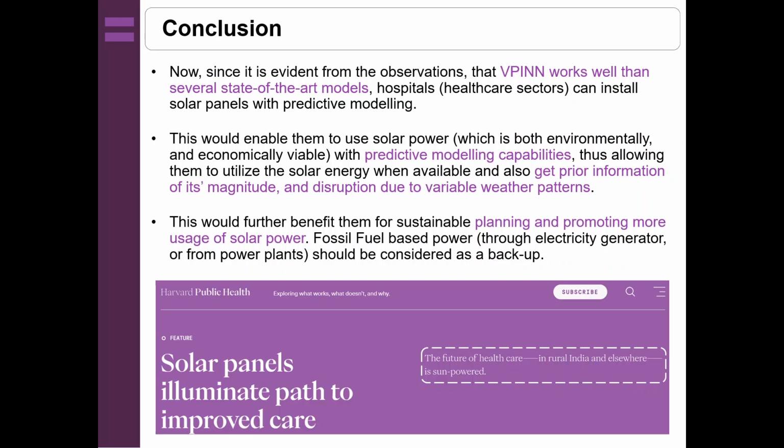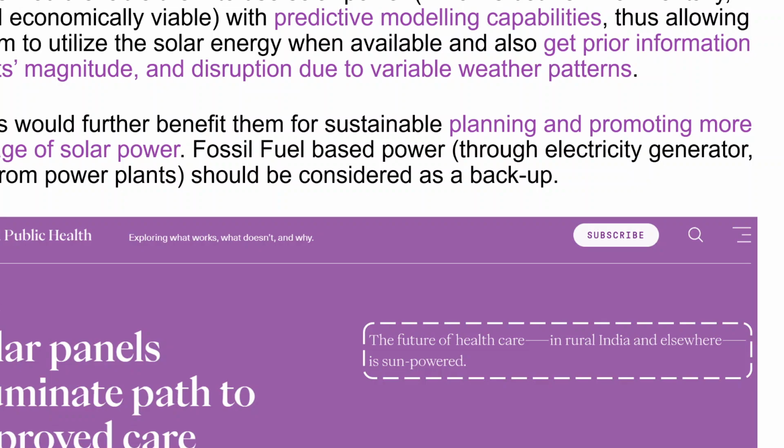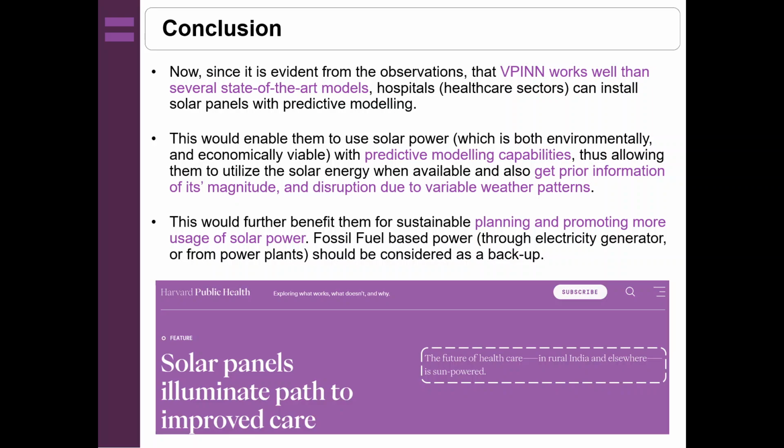Now, fossil fuel based power through electricity generators or from power plants can be considered as a backup, but it should not be a necessity. Recently, this is a screenshot from the Harvard Public Health. They say that the future of healthcare in rural India and elsewhere is going to be solar powered, and that was the motivation behind the proposition that we have laid out in this presentation.